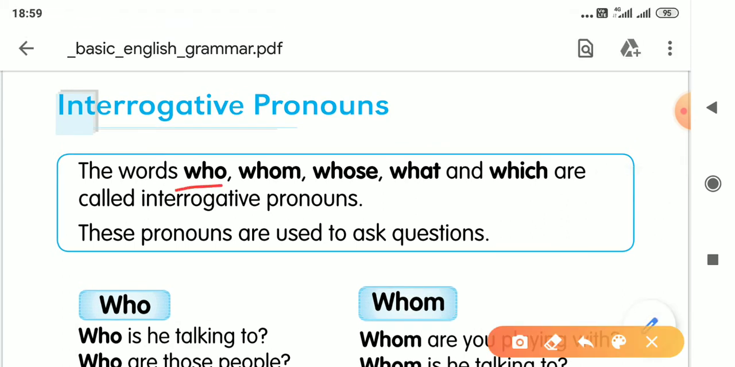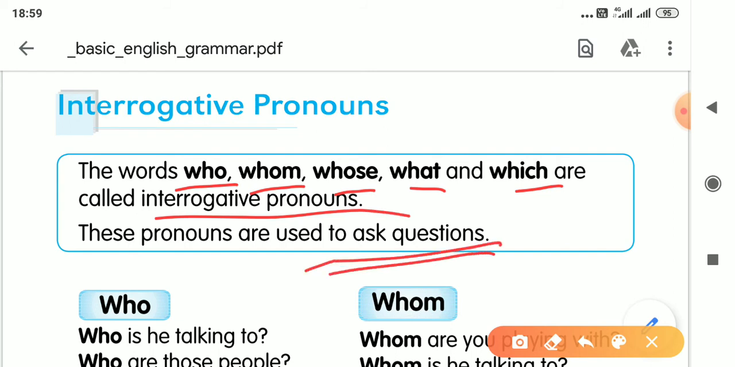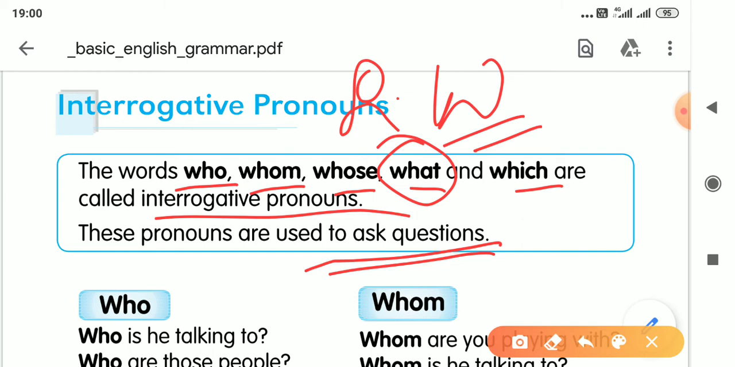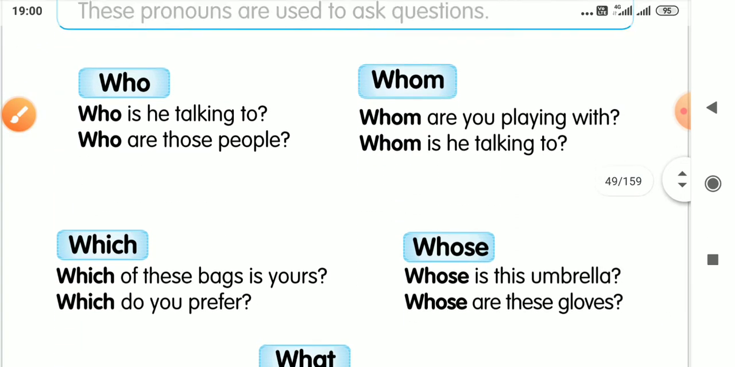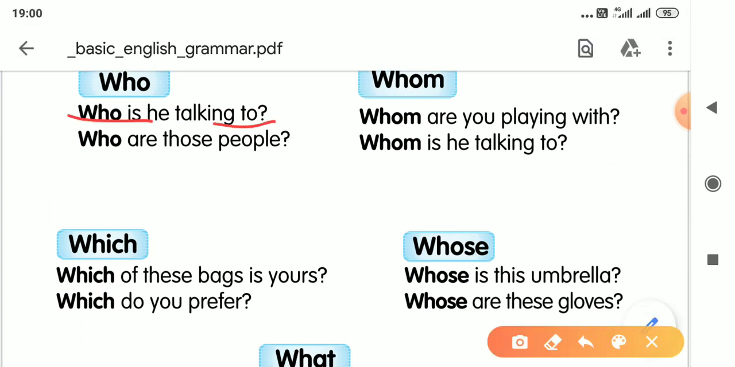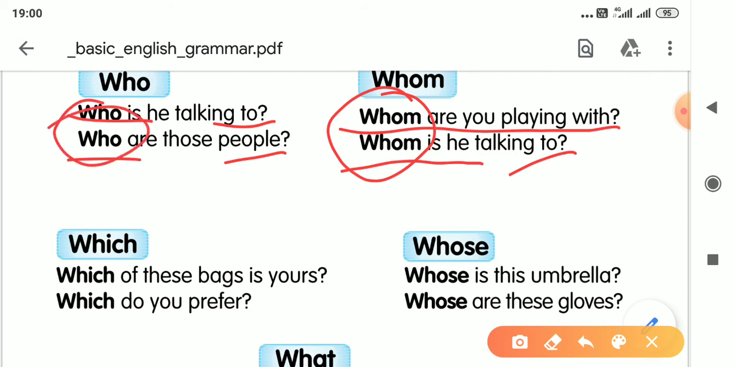Interrogative: who, whom, whose, what, which. These are your interrogative pronouns. These pronouns are used to ask questions because these are question words. What do we call them? Question words. They are used as interrogative pronoun. Who is he talking to? Who are those people? Whom are you playing with? Whom is he talking to? So these interrogative words are used as interrogative pronoun in these sentences.